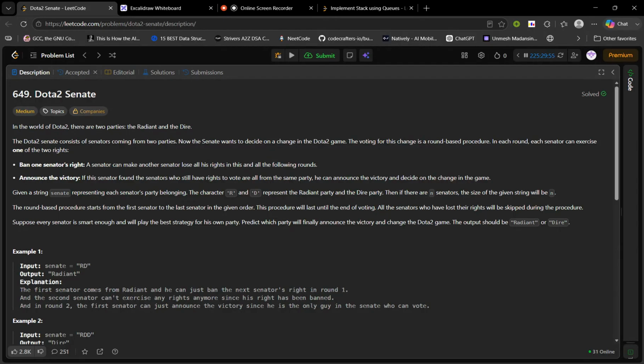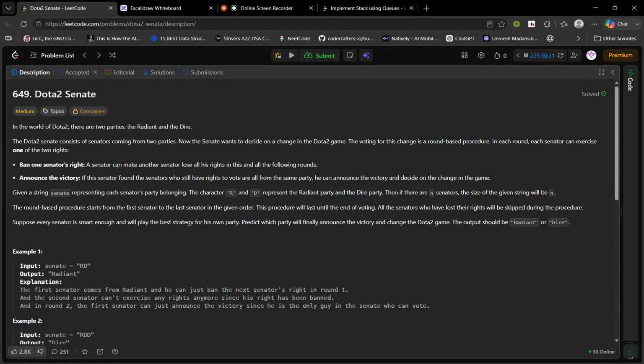Or announce victory if the senator finds that the senators who have the right to vote are all from the same party, and he can announce the victory and decide on the change in the game. Okay, so given a string, Senate represents each senator's party belonging. The characters R and D represent the Radiant party and Dire party.